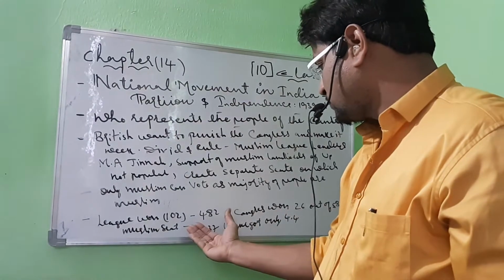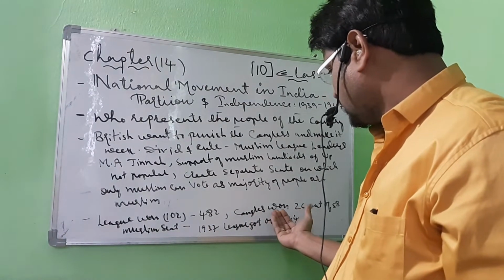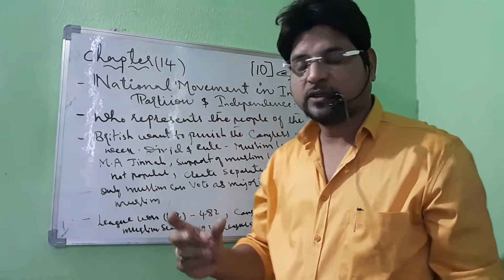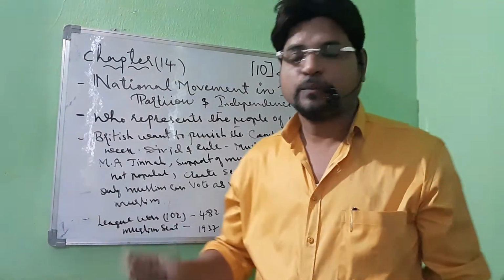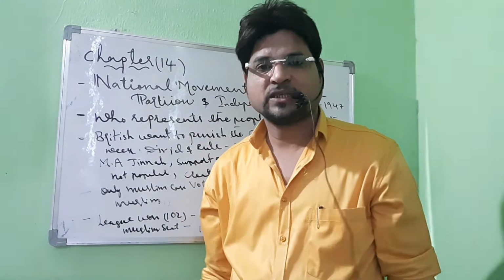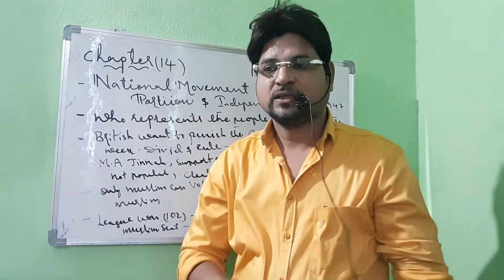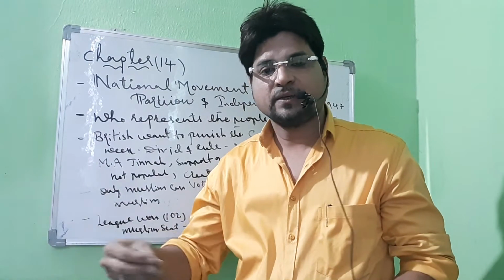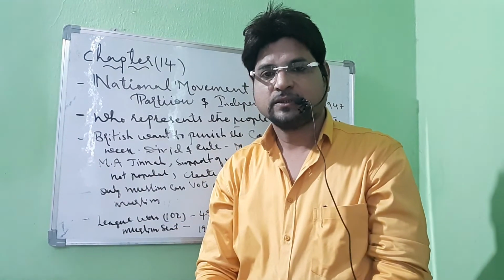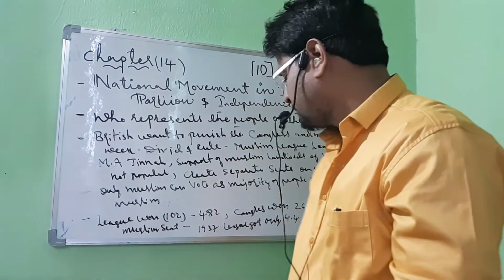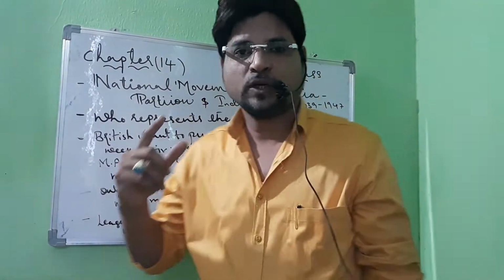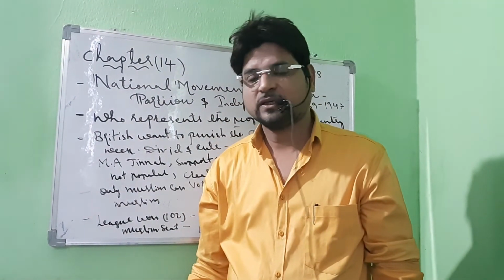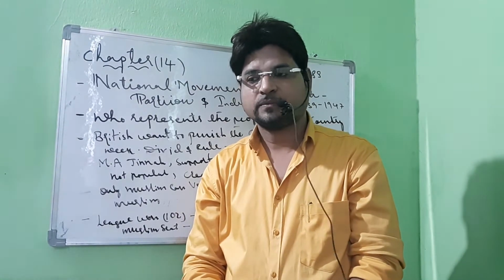At the same time, Congress also fought the election in the Muslim League area, and the Congress got 26 votes out of 58, because Congress was a national party, so without any discrimination they could stand. They stood in the Muslim majority area and got seats there. And after that, what happened in 1937? The Muslim League got only 4.4 percent. As I said before, the Muslim League was not popular in India. Most Muslims did not even give their vote to the Muslim League.